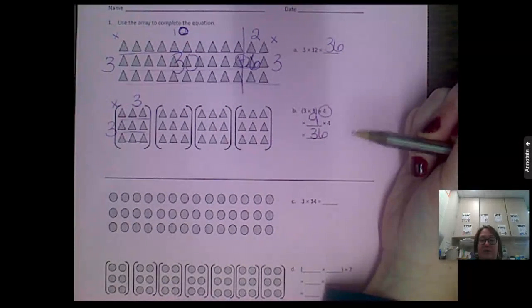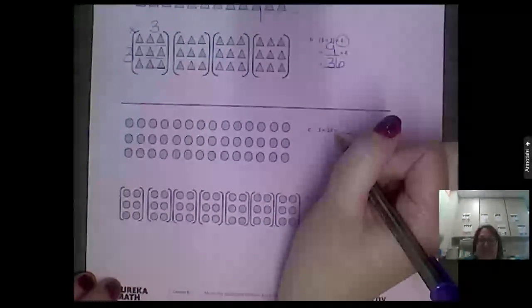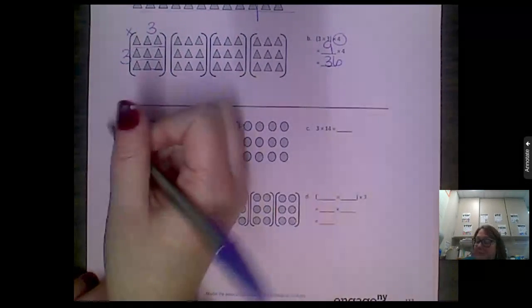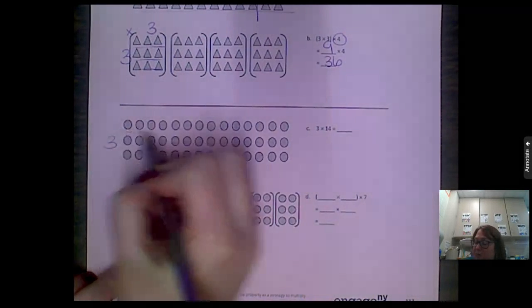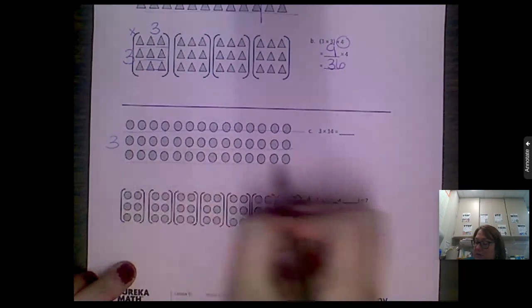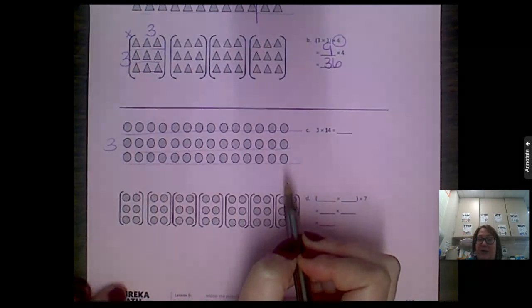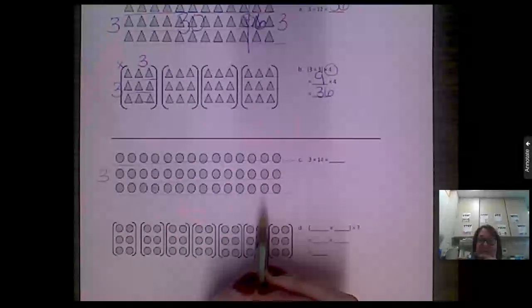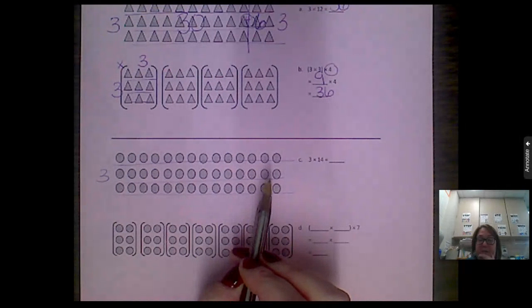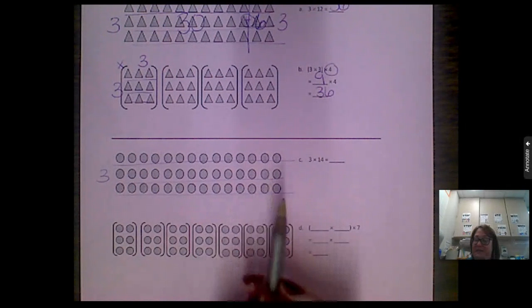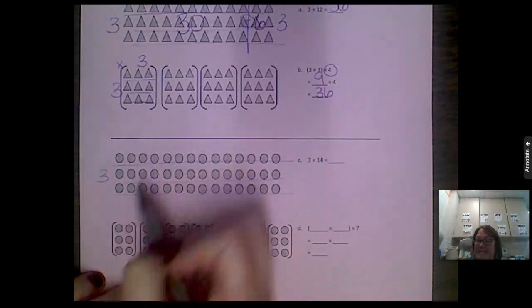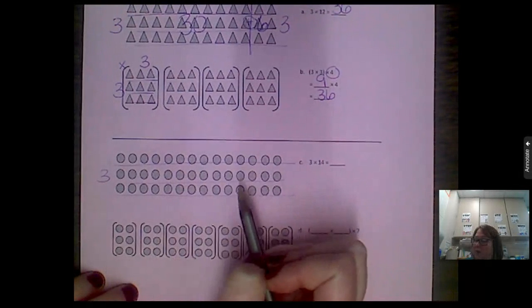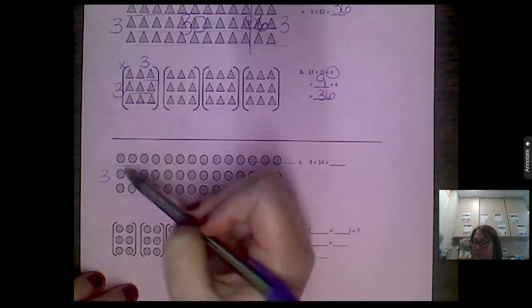All right, let's take a look at C. For C, we're solving for 3 times 14. Again, for this whole thing, I have 3 rows, and there's 14 in each one. I want to solve this one the same as we did the above one to find the total number. Do you want to do that with me? It's kind of fun. After we find the 10th column, we'll put a line and cut it, the distributive property.